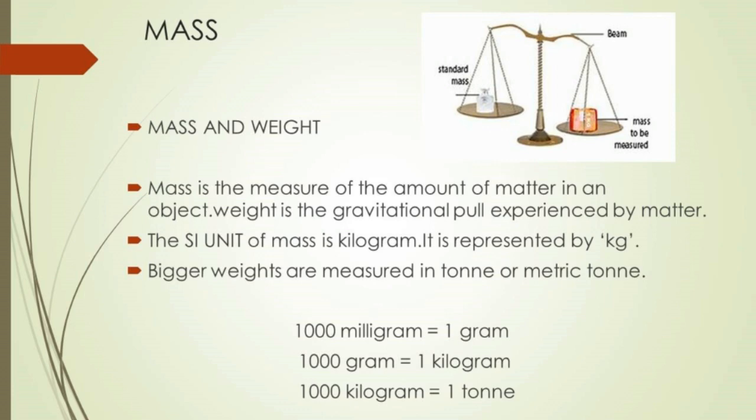The SI unit of mass is kilogram and it is represented as kg. The bigger weights are measured in ton or metric ton. For the smaller units, in 1 gram, 1000 milligrams are there. In 1 kilogram, 1000 grams are there. In 1 ton, 1000 kilograms are there.